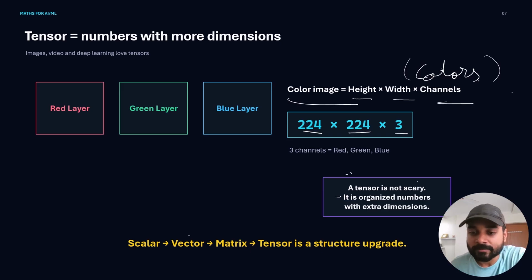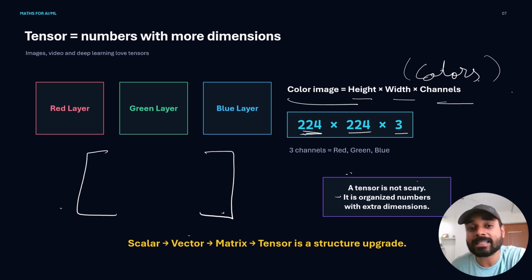Basically, imagine a 224 by 224 matrix. This 224 represents pixel height, pixel width, and the colors. Let's say there are three layers: red layer, green layer, and blue layer.